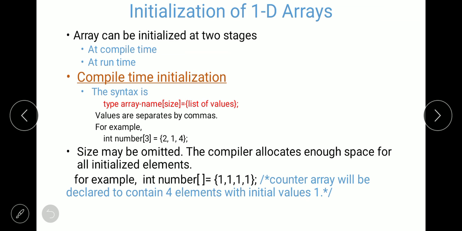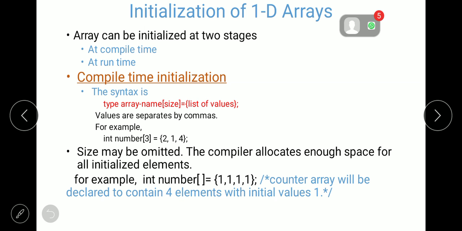Otherwise, what happens? It will take some garbage value. If the elements of the array are not initialized, then it will contain garbage values. That's why we need to initialize the array elements.